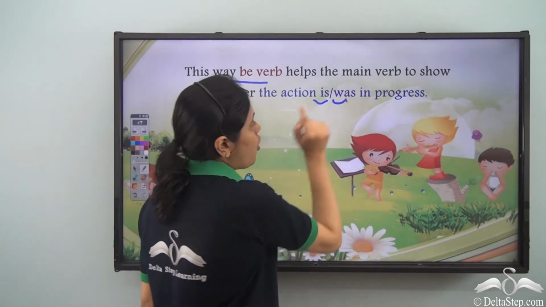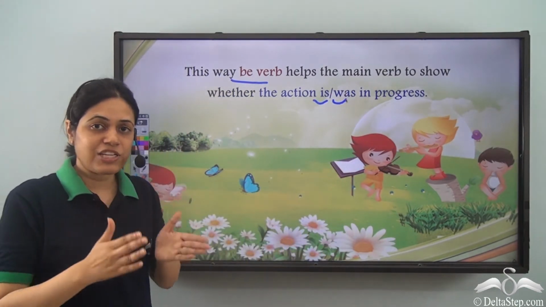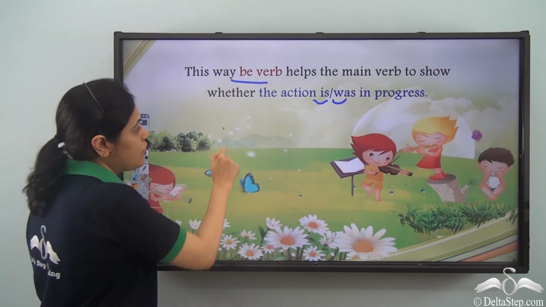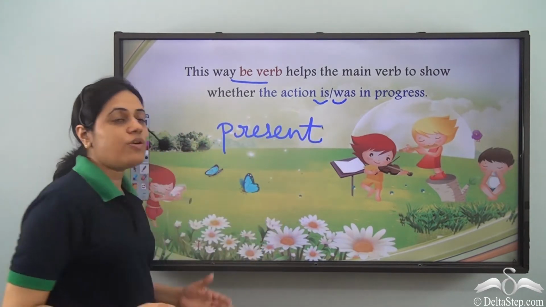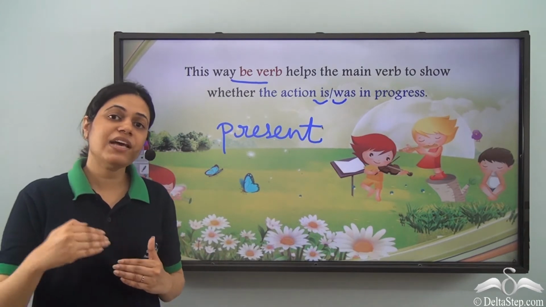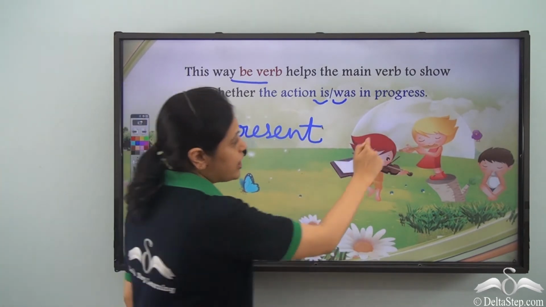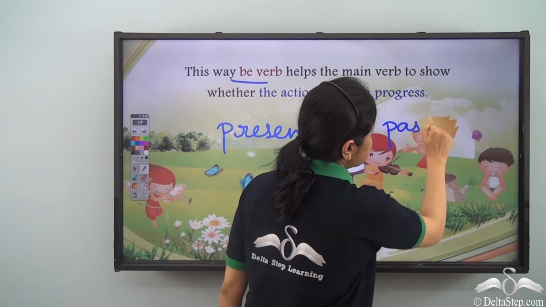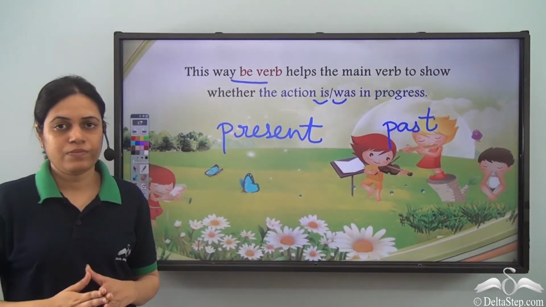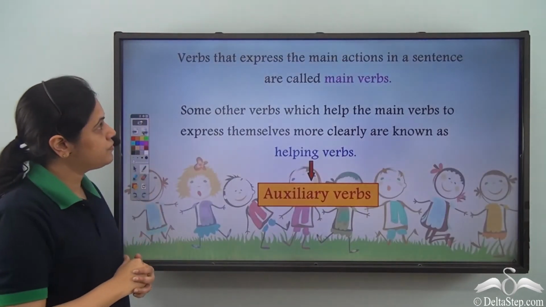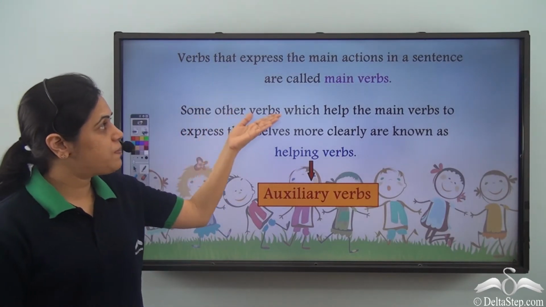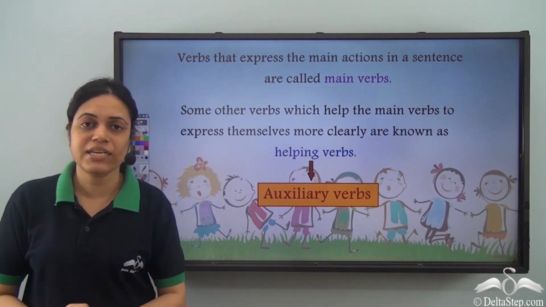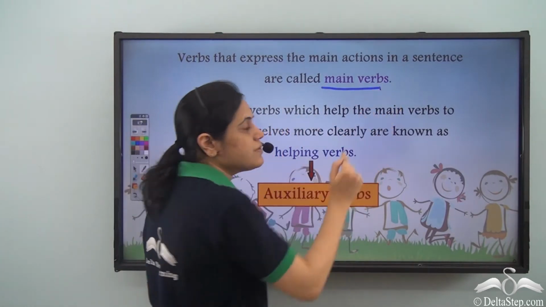So is or was, that is the action is in progress right now, that is in present, or was, that is whether the action was in progress in past. So we see that the verbs that express the main actions in a sentence are called main verbs.